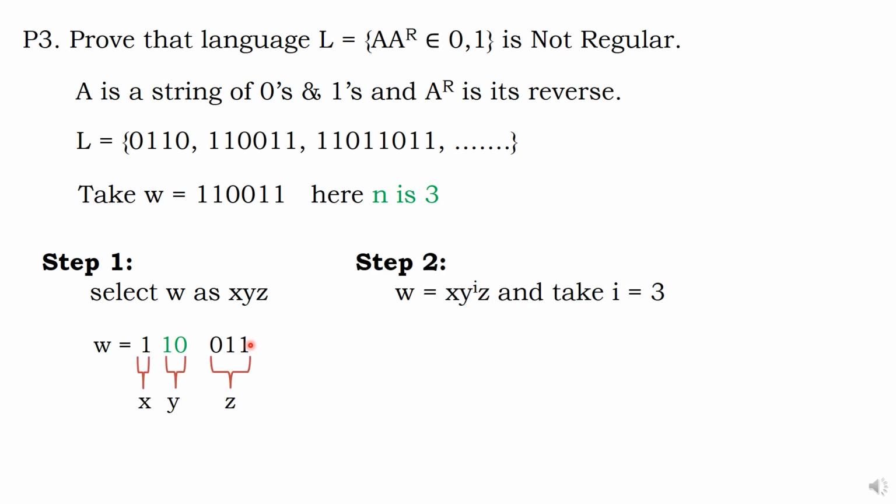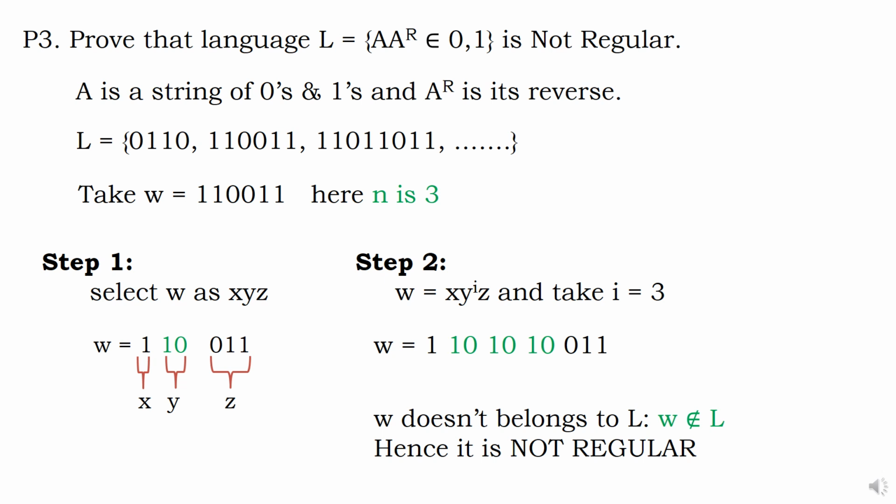That's all. Now let us pump 3 times. That is 1, 0. I am going to repeat it 3 times: 1, 0, 1, 0, 1, 0. Done. Now what is your conclusion? Make it half. Is the first half the reverse of the second half? No chance. So it does not belong to the language. Hence it is not regular.